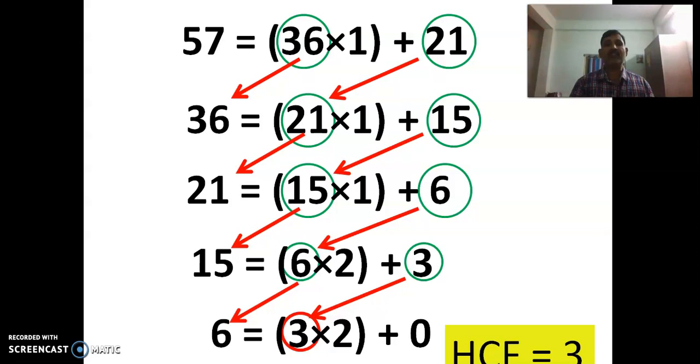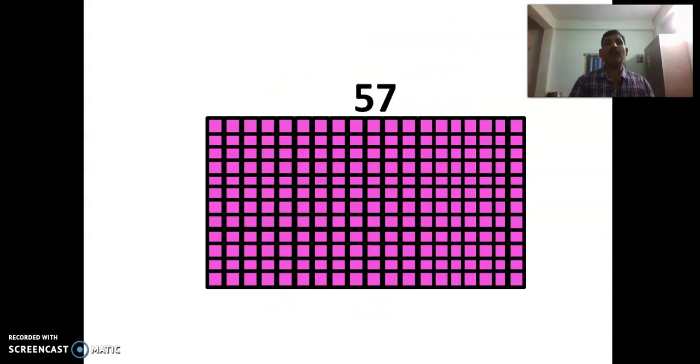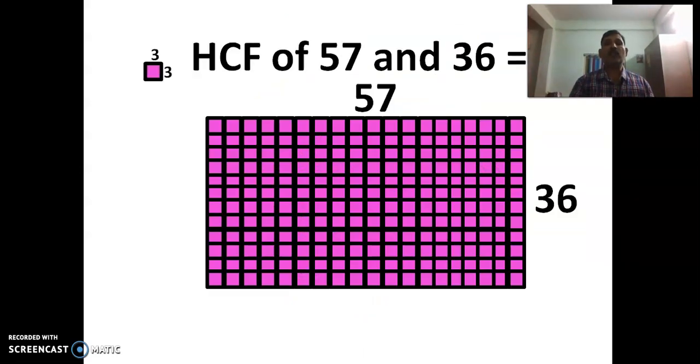Not only 57 and 36, it is also the HCF of 36 and 21, 21 and 15, 15 and 6, and 6 and 3. For all these pairs, HCF is 3. This is what we have to understand. Now, what does it mean? The measurements which we took are 57 and 36 and their HCF is 3. If we have to make squares, we can observe that only whole squares are to be used. So 19 squares can be arranged along the length and 12 squares can be arranged along the breadth, and that's how we get the rectangle, right? It is completely filled with squares.